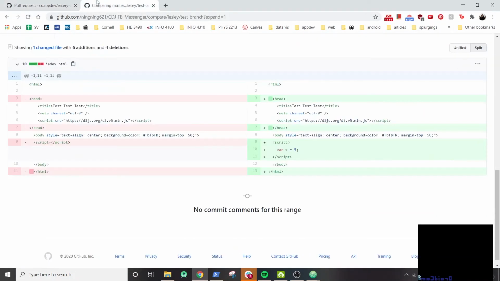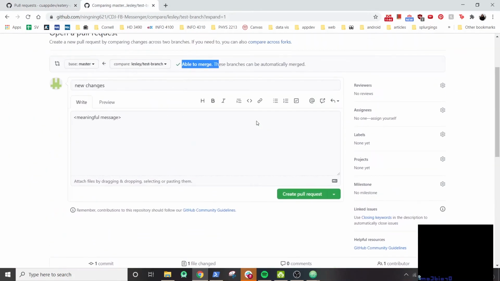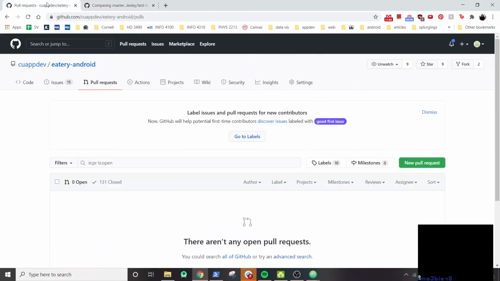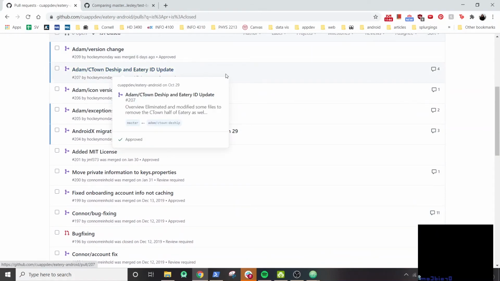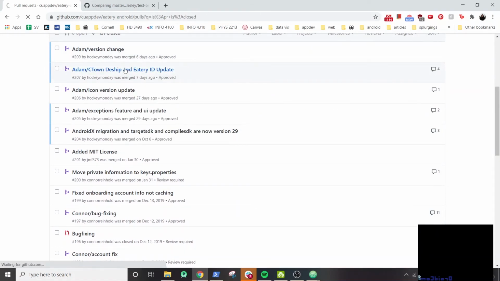And I won't create the pull request in this repo just because I have to use it for another project. But I can show you what a pull request looks like. So I'll go to a pull request that has been made in the past, and I'll just borrow Adam's pull request.